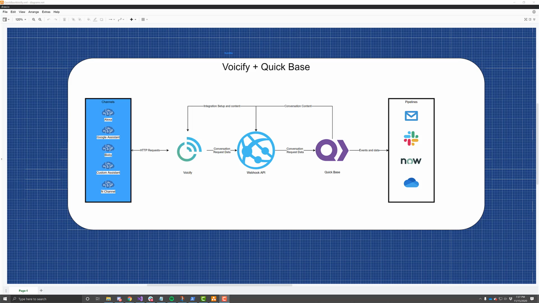Voicify handles all of the different conversational endpoints, and Quick Base handles all of the data store and pipeline information to help you internalize your processes based off of having conversations with your customers, your users, or your employees, depending on what you're building. I'm super excited to see where this goes in terms of building a deeper integration between these two platforms and finding more examples of where it becomes extremely useful to internalize that process of creating conversations with your users and using that data across all your other channels and platforms.